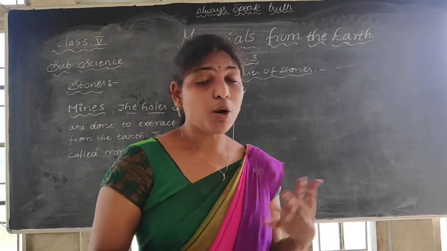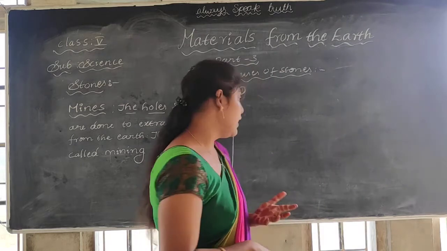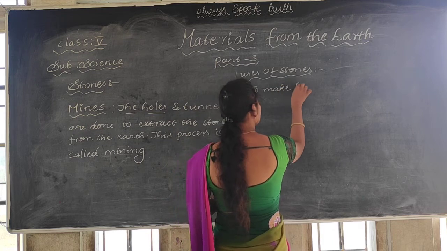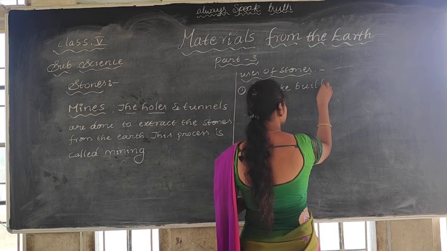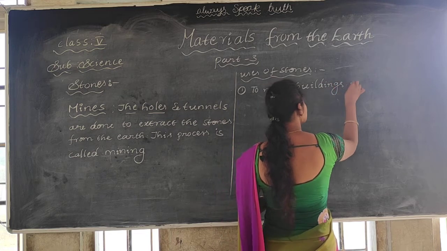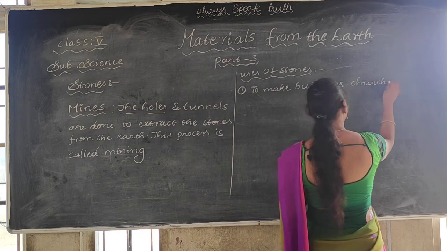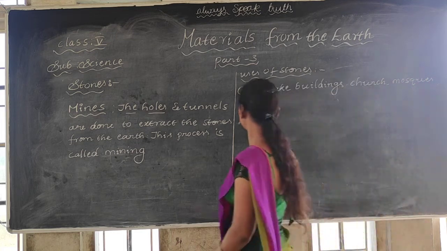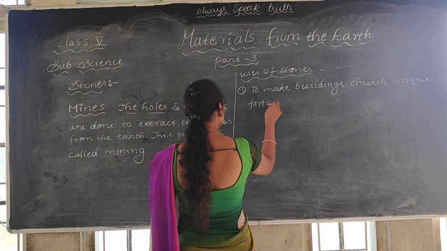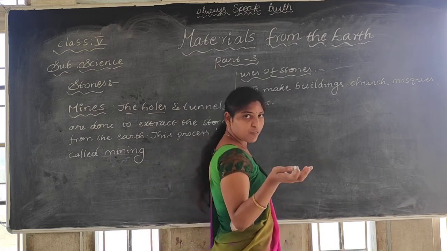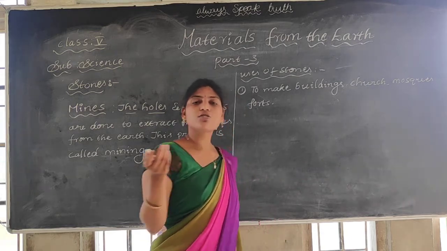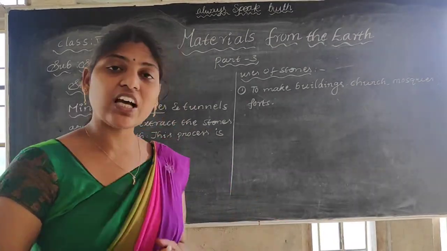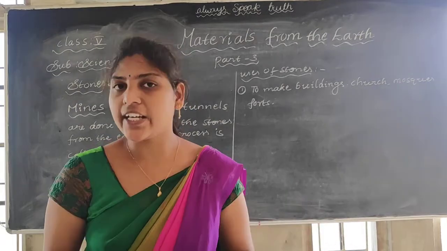For what purpose are we using these? For making buildings, churches, mosques, forts, temples, like the Agra fort, Taj Mahal. And slate we are using for boards. These are all made with stones. If there are no stones, we can't get all these.